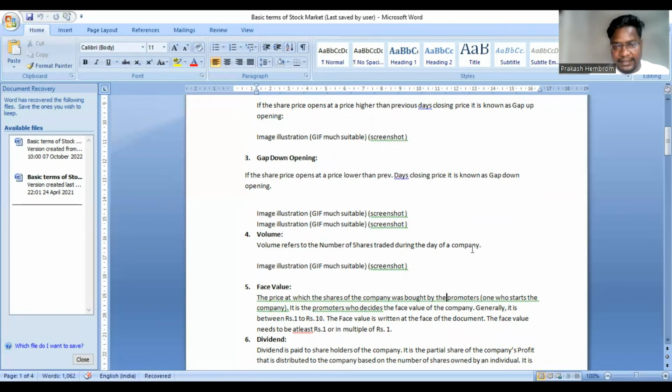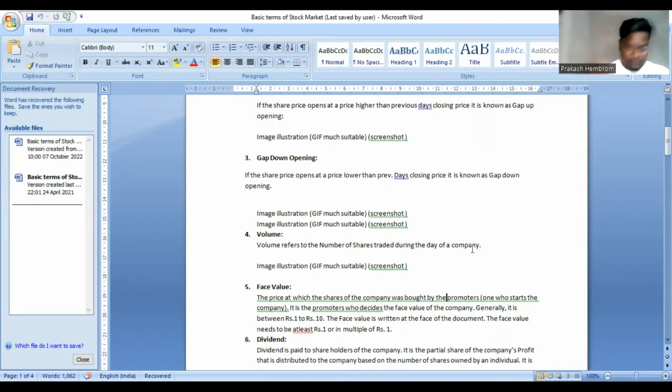Suppose you are looking at it at 12 o'clock. At that particular time, how much volume is there? That means how many shares are bought and sold at that particular time. That will be shown. That is what volume refers to.